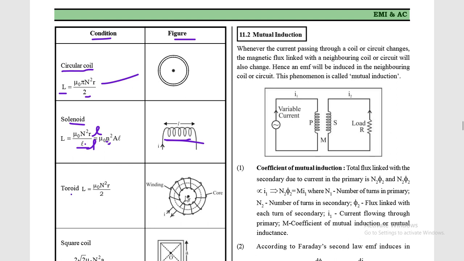Next one is for toroid. You can see this one is the toroid. So for this toroid, L is equal to mu naught N square R by 2. This is also a very important formula for toroid. You can find out the coefficient of self induction by using this formula. L is equal to mu naught N square R by 2.